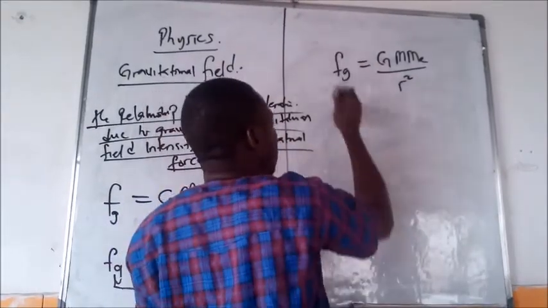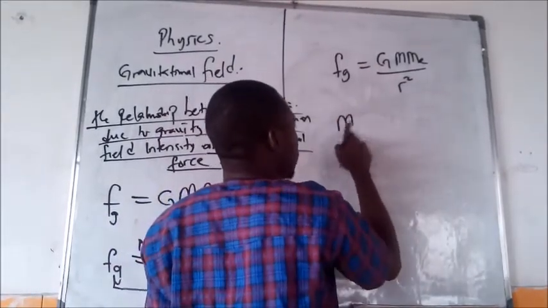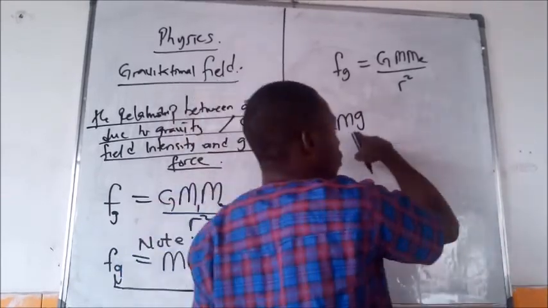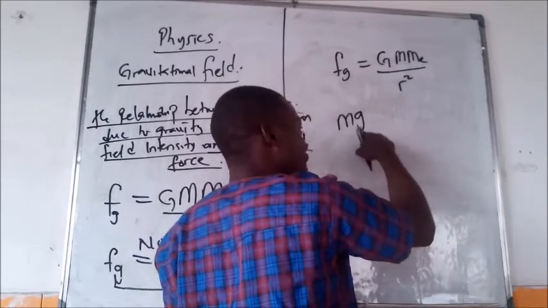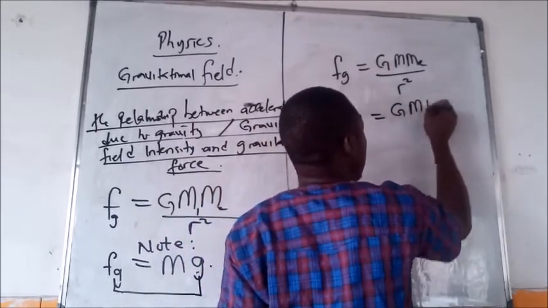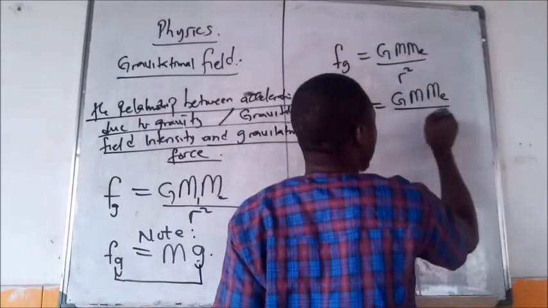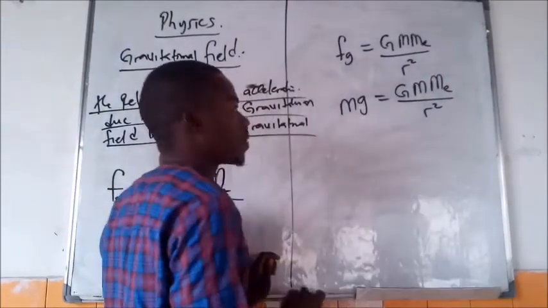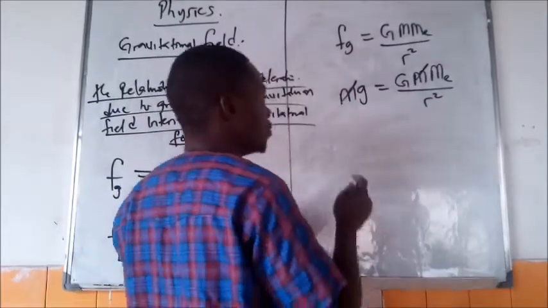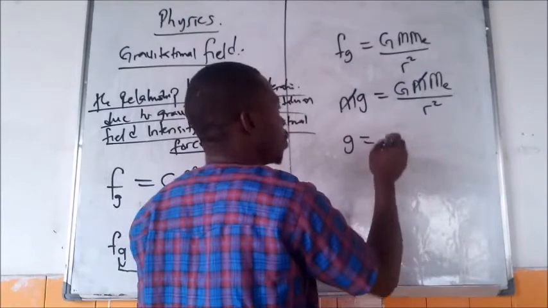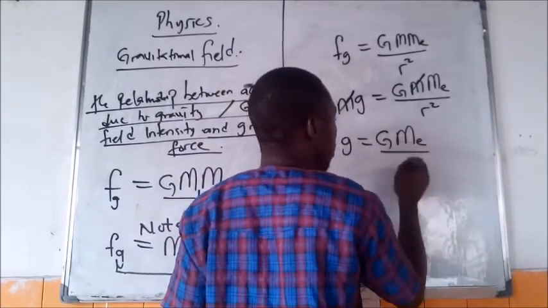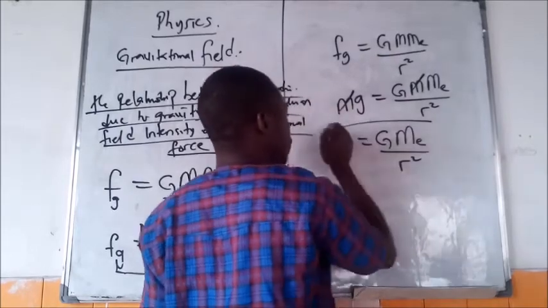Now this Fg is equal to the mass of the object multiplied by the acceleration due to gravity of Earth, which is equal to G M E divided by R squared. So the mass of the object will cancel the mass of the object. So your g will now be equal to G M E all over R squared.